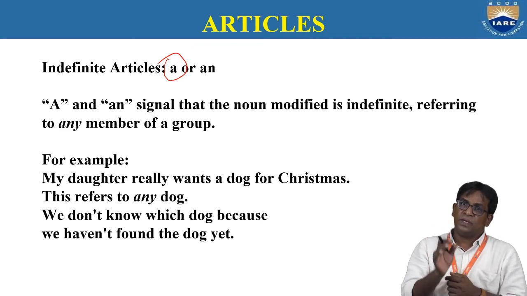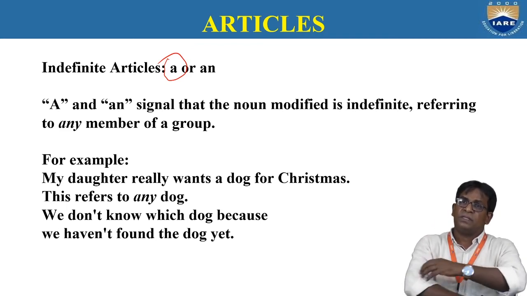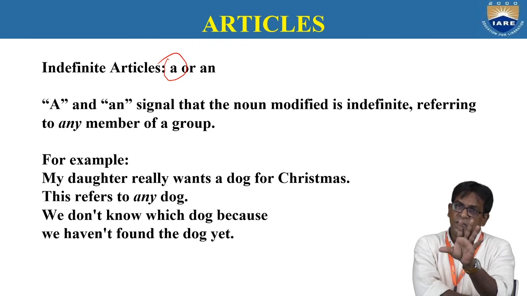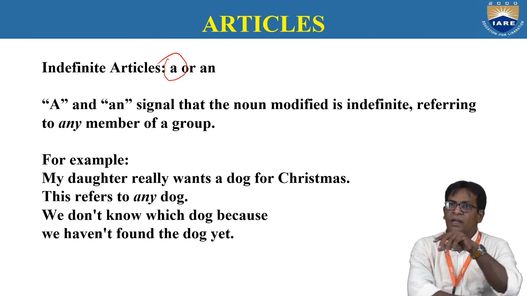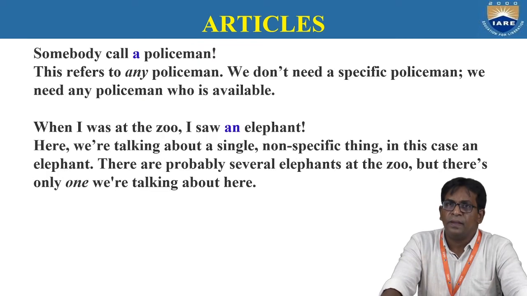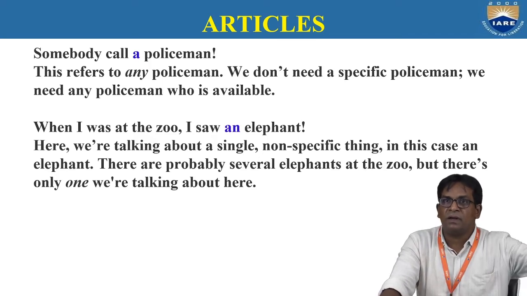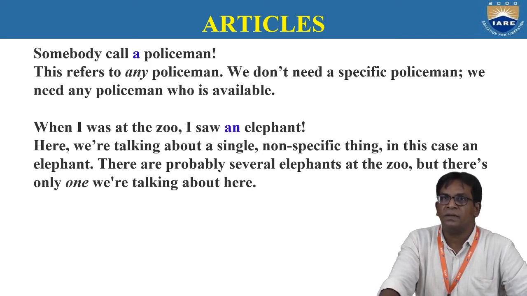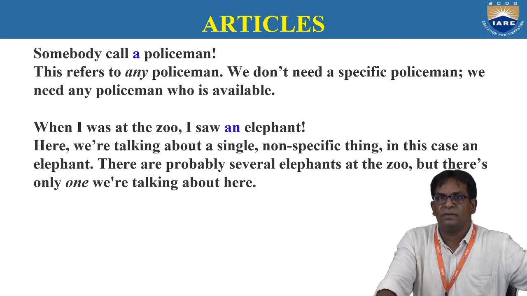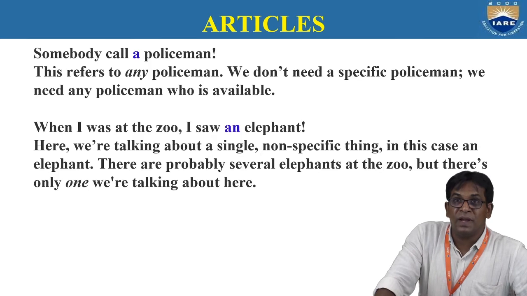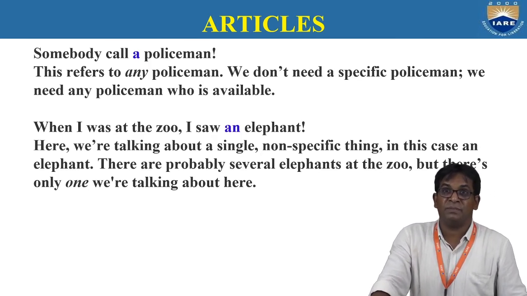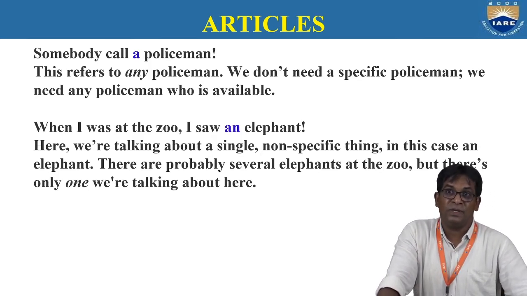So, that is the indefinite article. We have to use it in that manner, in that sense. That is the right context for using the indefinite article. See this one: Somebody call a policeman. A policeman, any policeman. This refers to any policeman. We don't need a specific policeman. We need any policeman who is available.